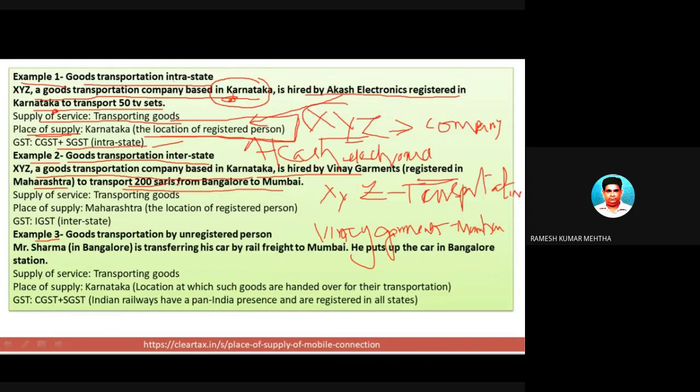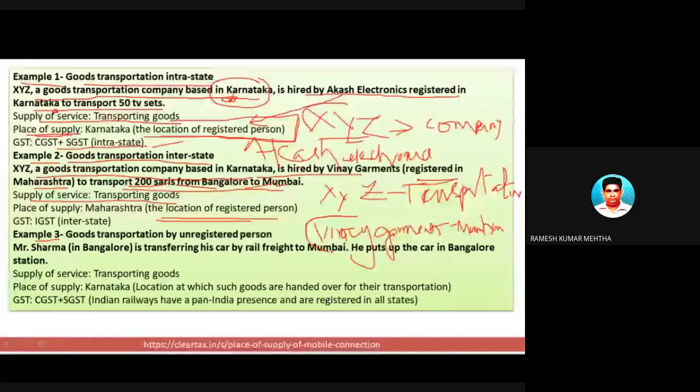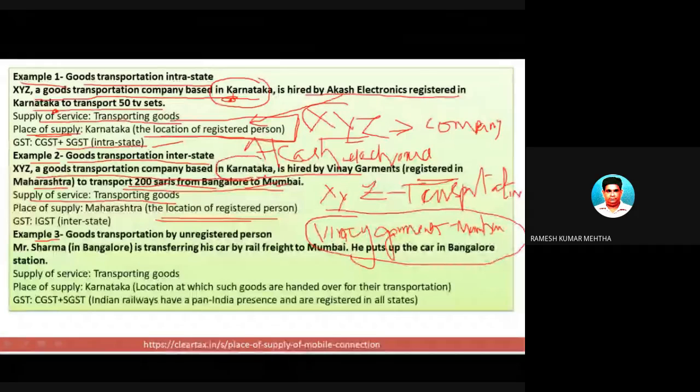Okay, so the type of service is transportation of goods. Now, in this case, you have to find out the place of supply. And the place of supply is, as already told, the location of the registered person. The person to whom the services are provided is in Mumbai, and the person who is supplying these services is in Karnataka.